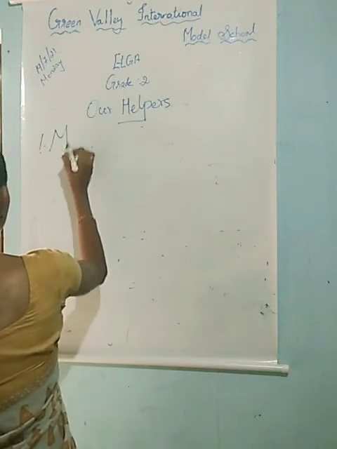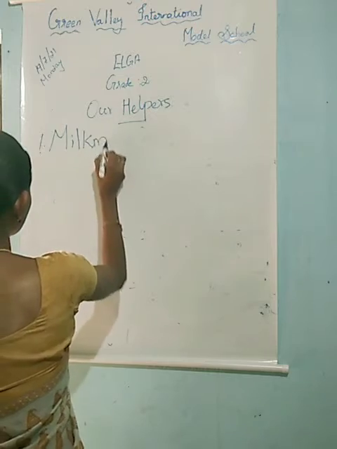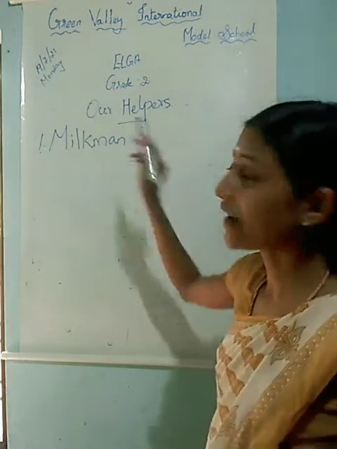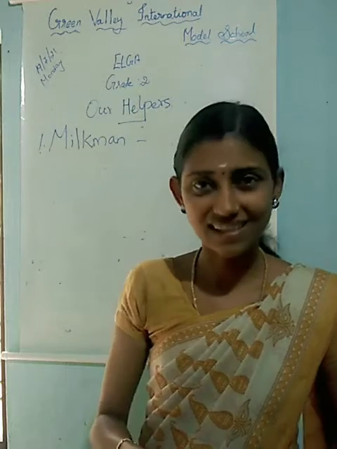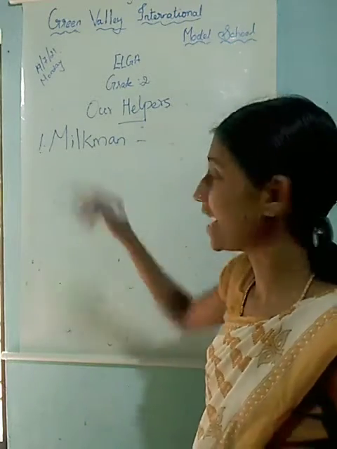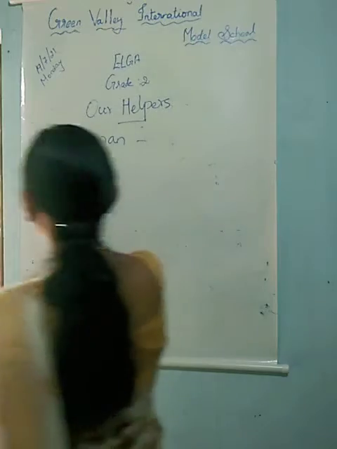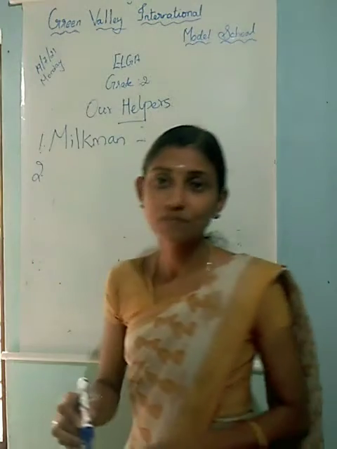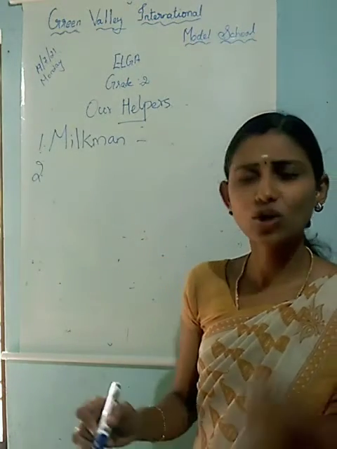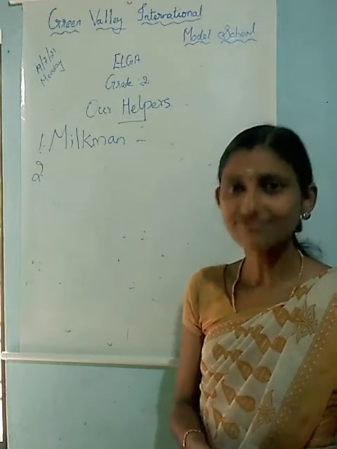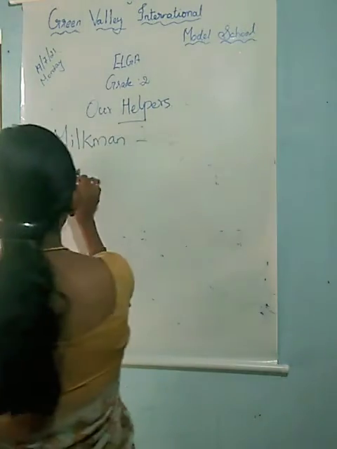What is the first word? Milkman, right? Milkman, one who brings milk to us. First word is milkman. What is the second word? Yeah, very good. Look at your book and say, what is the second vocabulary word? Yes, very good. Baker.